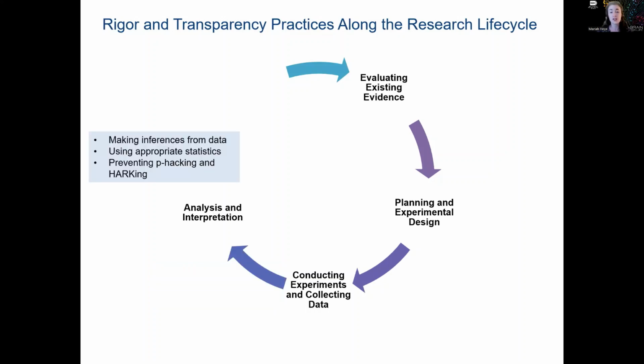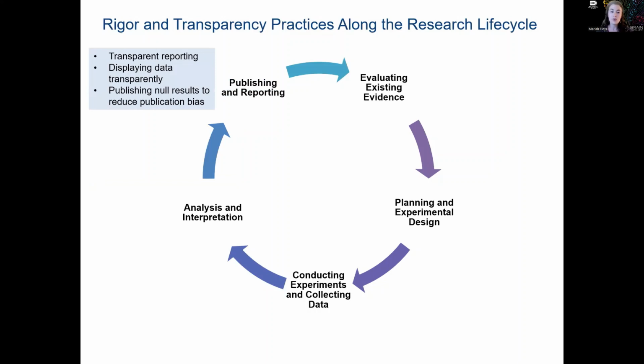In the analysis and interpretation phase, you're making inferences from data, making sure that you're using the appropriate statistical tests, and then preventing p-hacking and HARKing, or hypothesizing after results are known. And then when you move into the publishing and reporting phase, you want to make sure that you're doing this in a transparent way, that you're also displaying data transparently, and then publishing null results to help reduce publication bias.